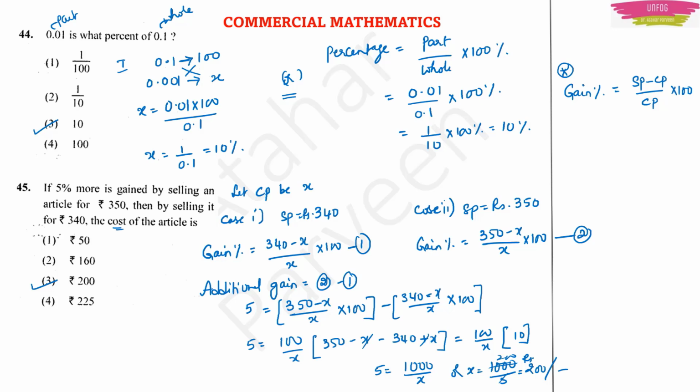Okay, it is very simple. The only thing is you should know the gain percentage formula, and you should understand that they are giving some additional gain. This 5% more they are telling, this is only additional gain. The word more means it is additional.